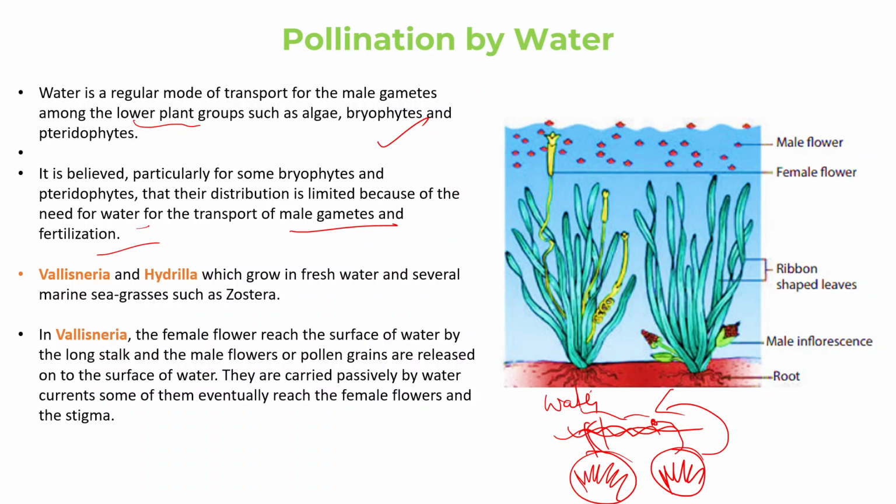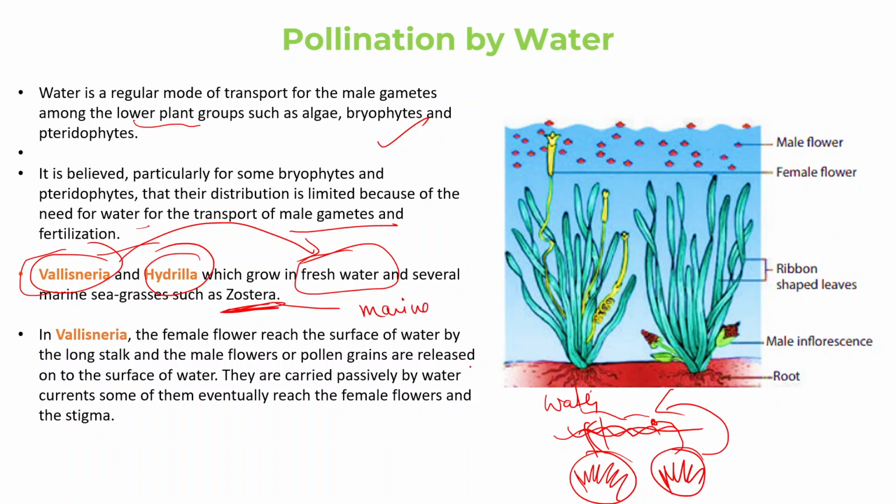So the only requirement is water here. The case is the same in Vallisneria and Hydrilla, which grow in fresh water. You need to notice that these two are fresh water, and the marine sea grasses such as Zostera are found in marine water, right?